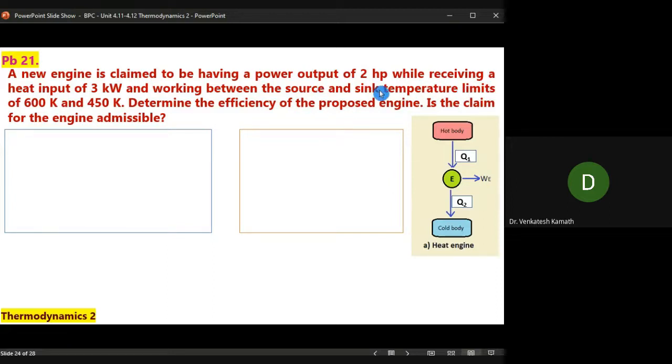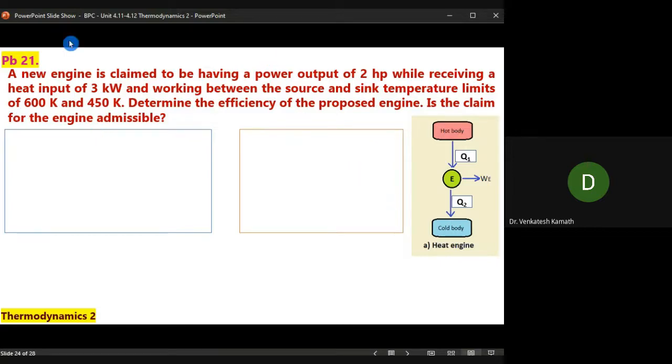Source means HTR, sink means LTR. Limits of 600 Kelvin and 450 Kelvin. Determine the efficiency of the proposed engine. Is the claim for the engine admissible? Whatever I have told you, just the previous modified question I asked you, asked in a different style here.